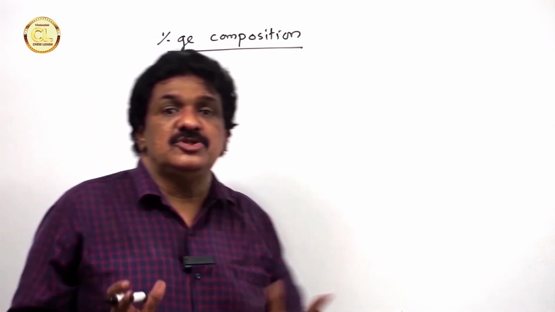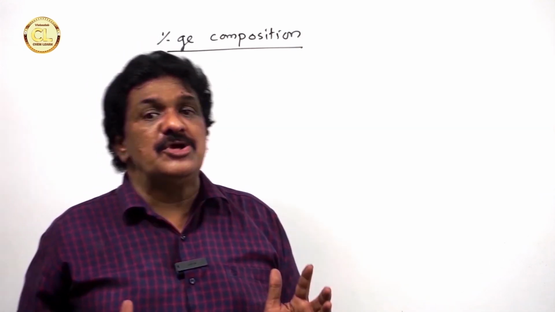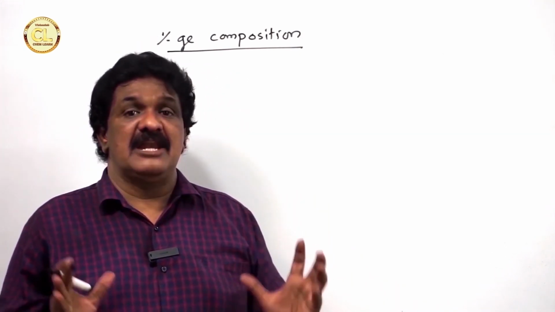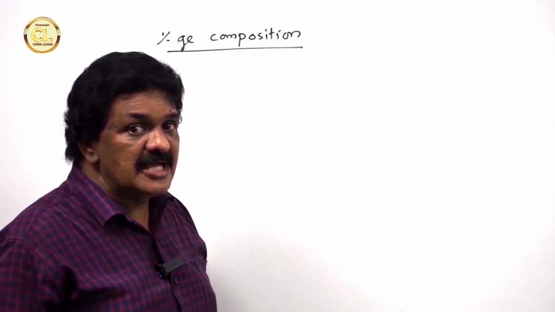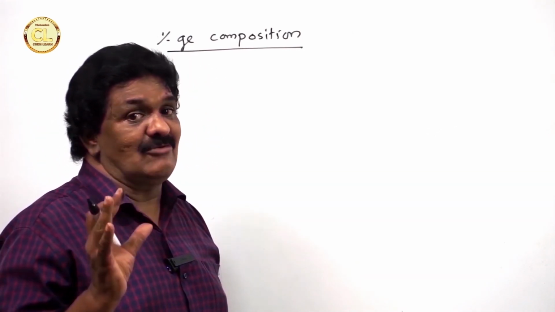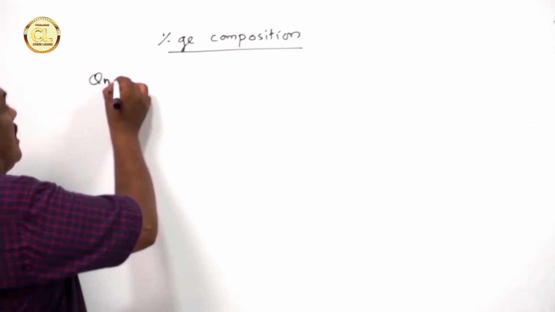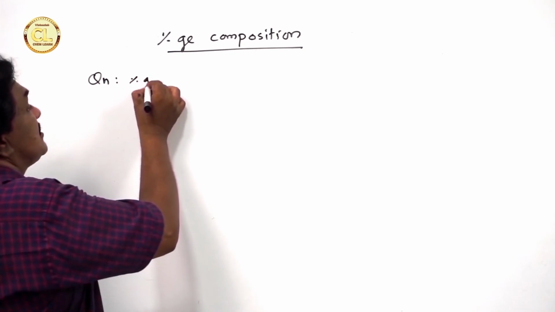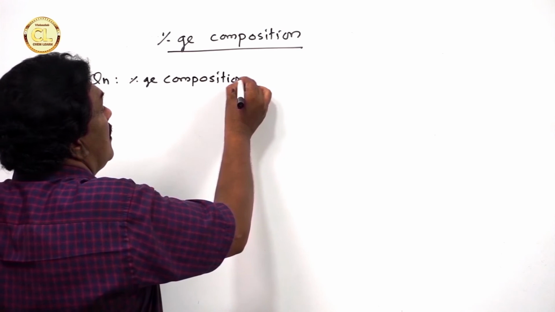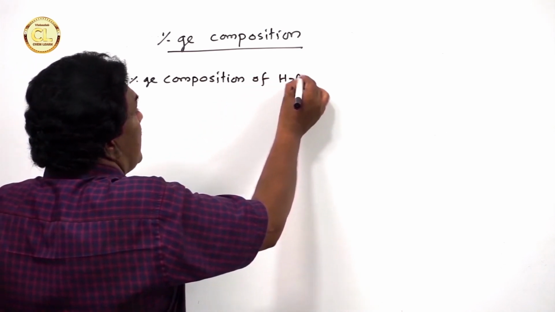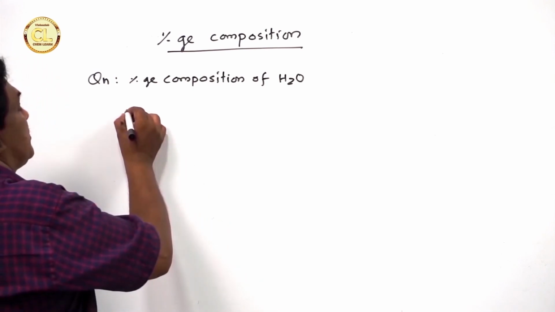Now we can calculate the percentage composition. Percentage composition means we are going to calculate the percentage of each element in a molecule of a compound. I am going to start with an example. Question: how can we calculate the percentage composition of water? First of all, we have to calculate the molecular mass of water.